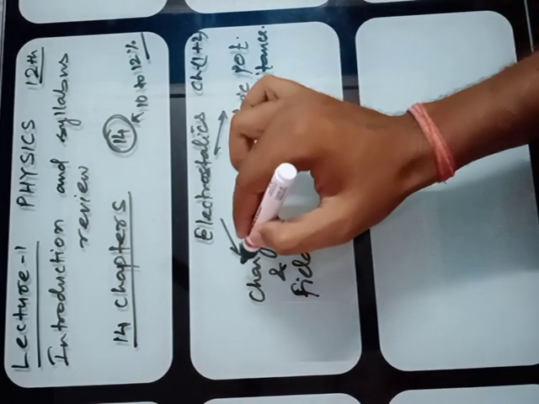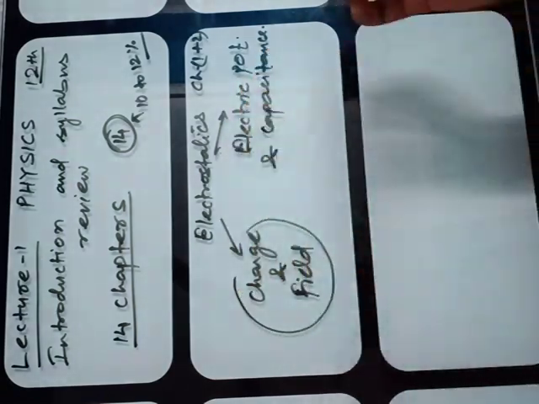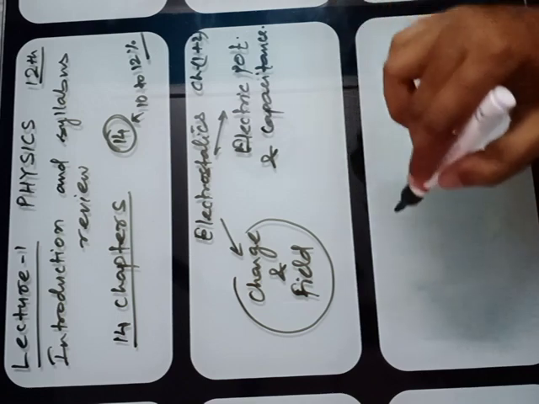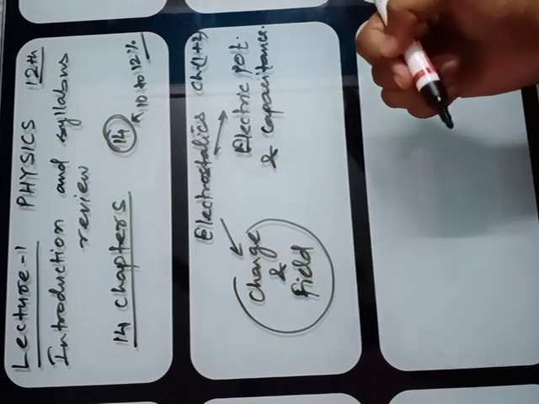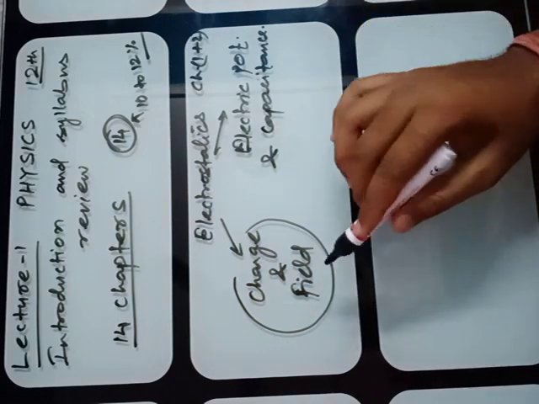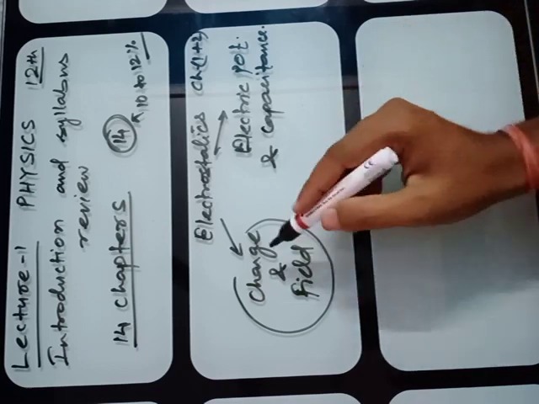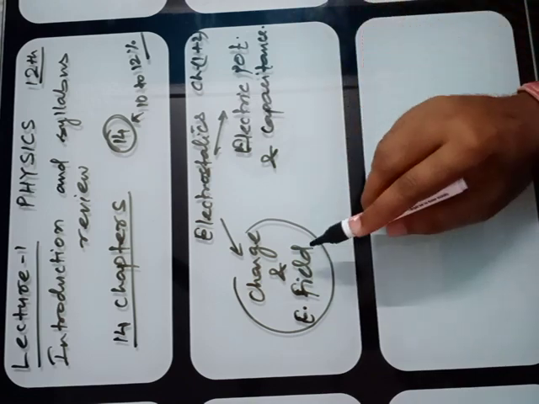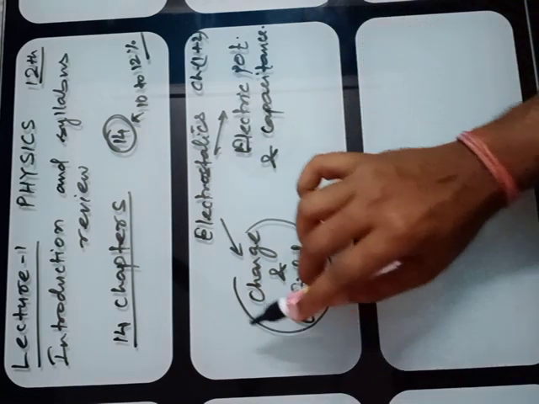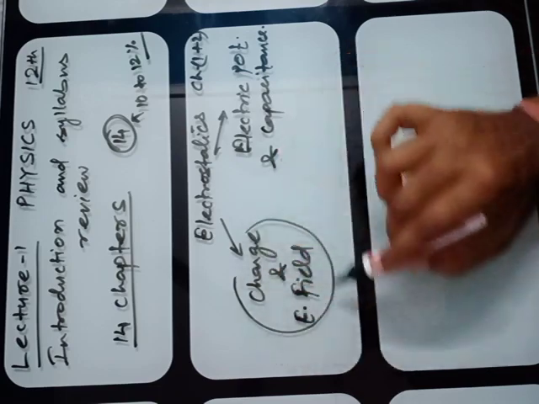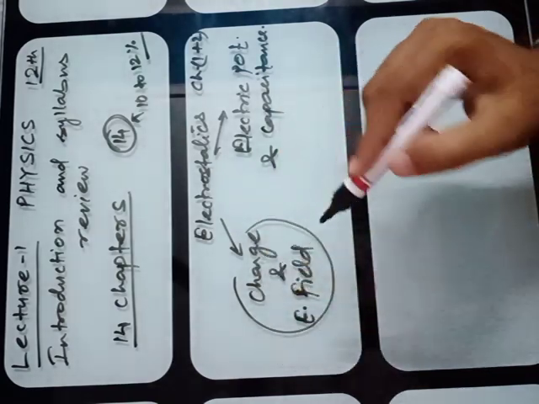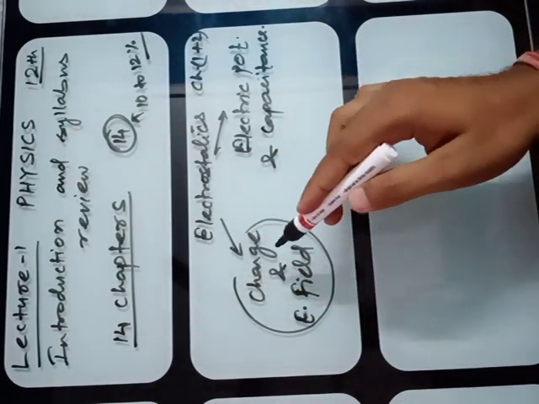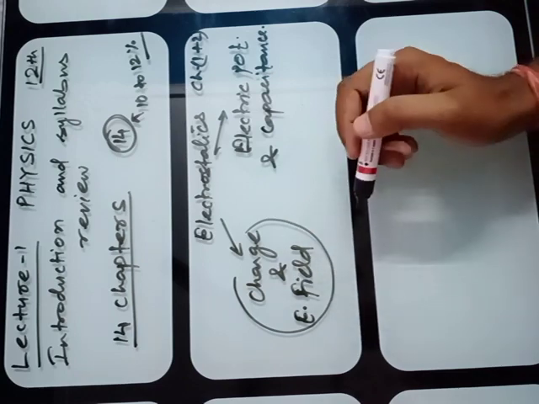In this first chapter, charge and field, you will study the production of charge and the electric field, and how the electric field can be studied. A very little of this topic you have already covered in standard 10th also.